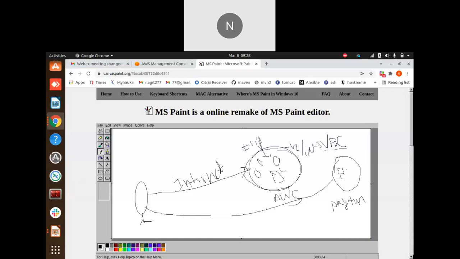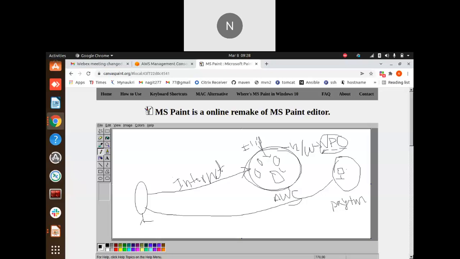So the cloud will be virtual. So this will be on the internet, and they will provide the networking features in the internet itself. Okay. So this is why VPC came into the picture. Why do we need VPC, right?